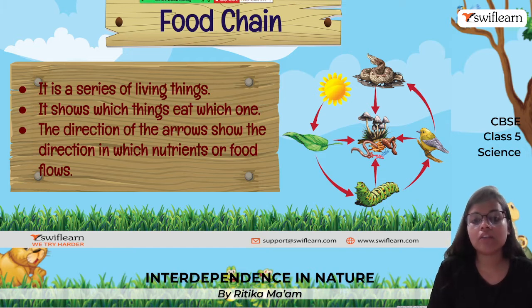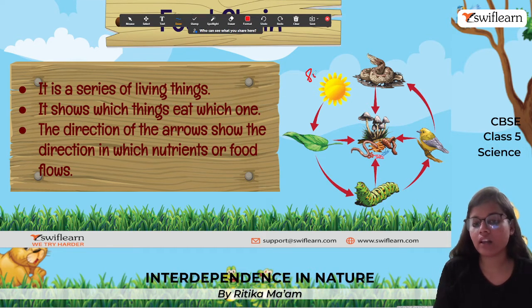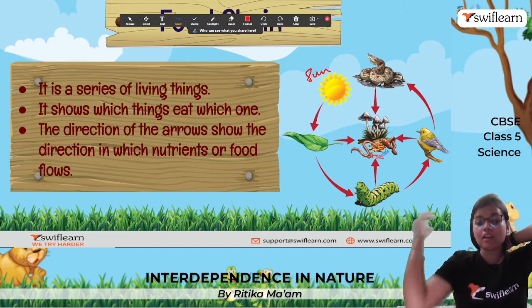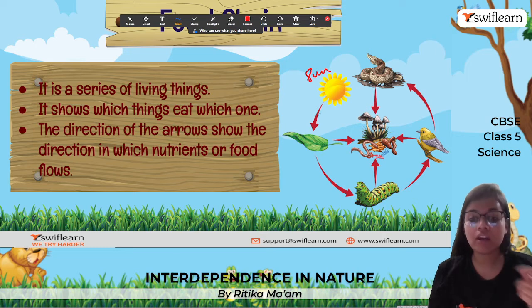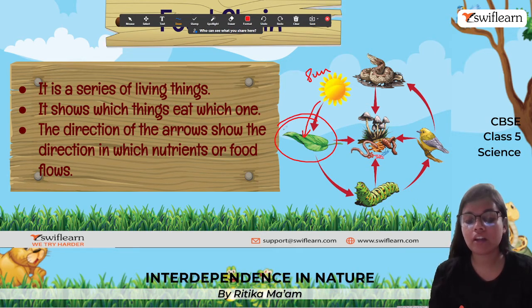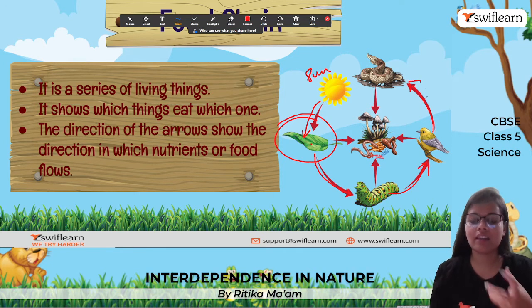So we will start with the sun. As I told you, for the process of photosynthesis, the plants take in sunlight. So the plants are preparing their own food using sunlight. Then various worms and various animals eat the plants directly. Okay, then there are some birds which eat the worms, right? So it is going from here to here. And birds are again eaten by some animals like snakes, etc.